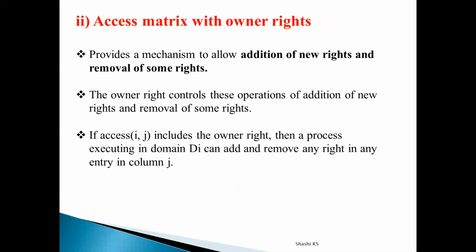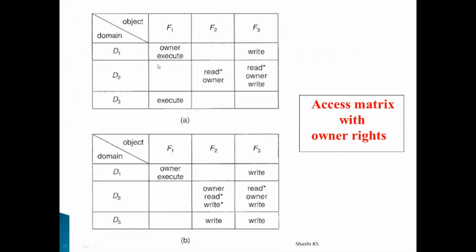So we saw how access rights can be copied from one row of the access matrix to another row. Similarly, it should also be possible for a process to add new access rights or delete access rights, and that is made possible with the owner access right. We have something called the owner access right. If the owner access right is present in any particular entry of the access matrix, it means that process can add any entry or remove any entry in that particular column. I'll tell you with the help of an example.